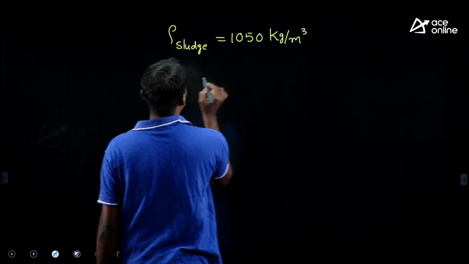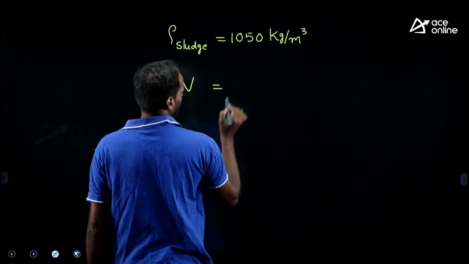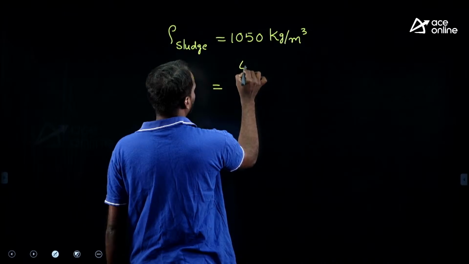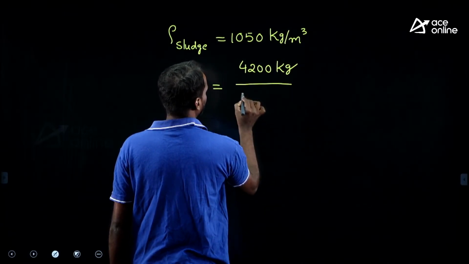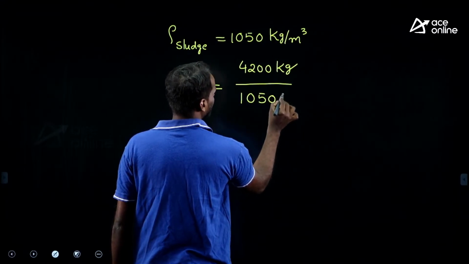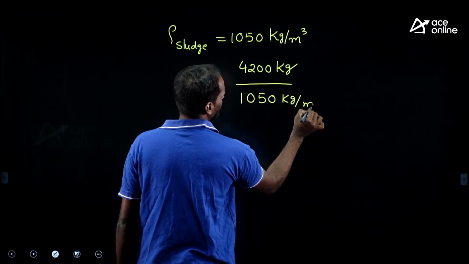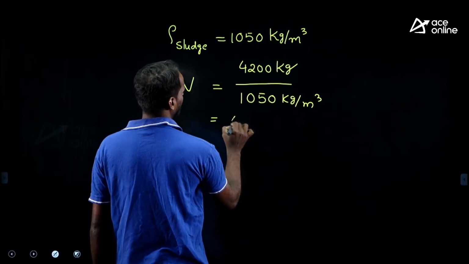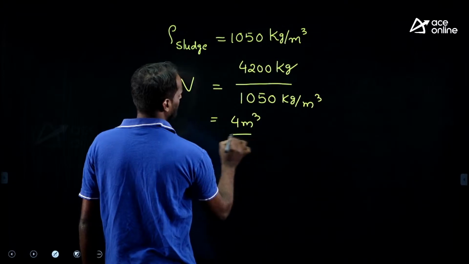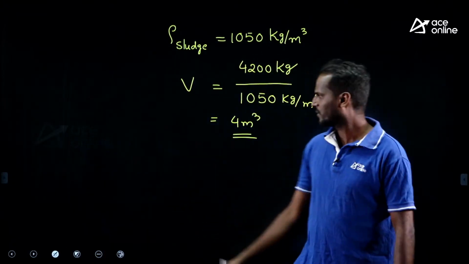Right? This is the density. What is the volume of sludge now? We have a weight of 4200 kg divided by 1050 kg per meter cube. What volume will you get? 4 meter cube. Simple school level, right? 4 meter cube.